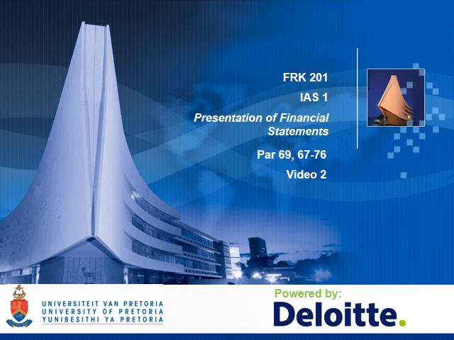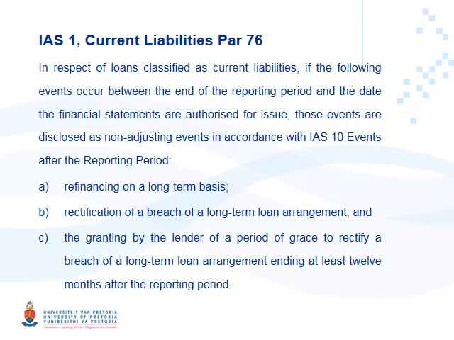Now we are continuing with IAS 1 paragraph 69 and 72 to 76. We've already looked at paragraph 69 and paragraph 72 to 75. We will now start with paragraph 76. Let's look at paragraph 76.